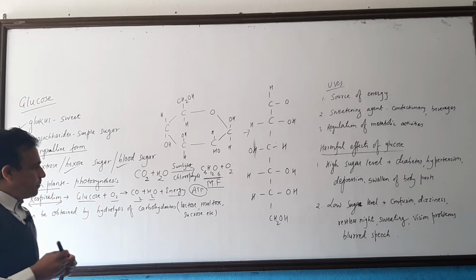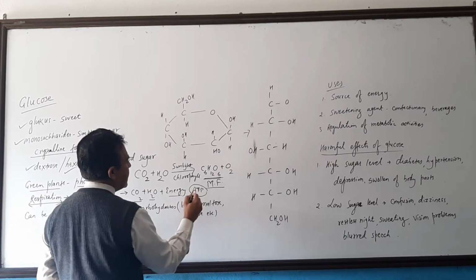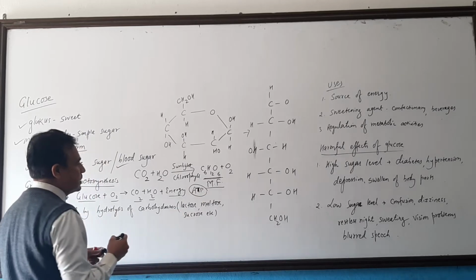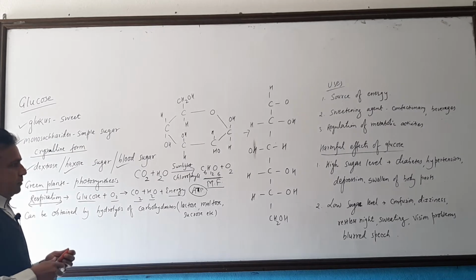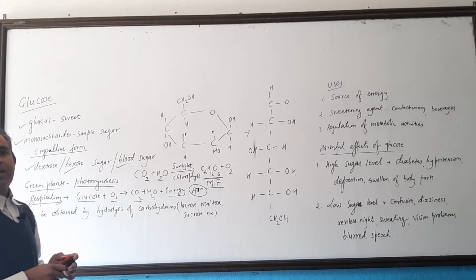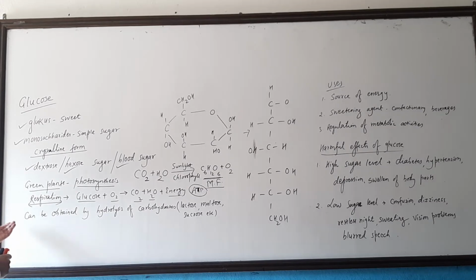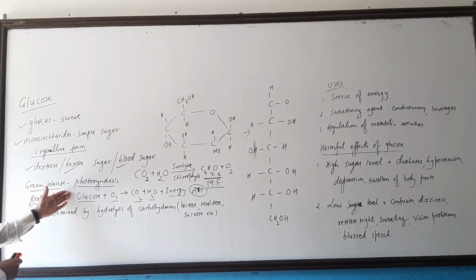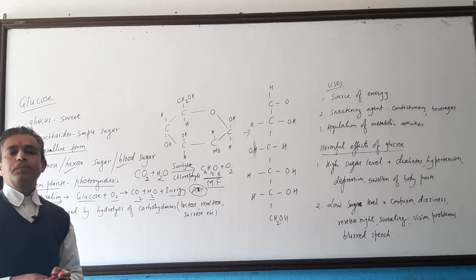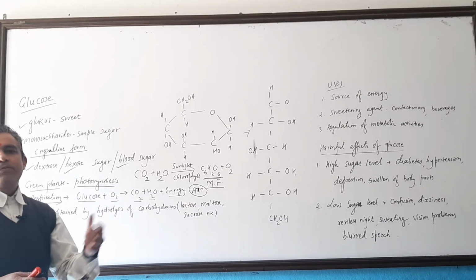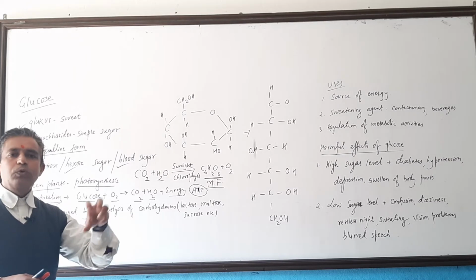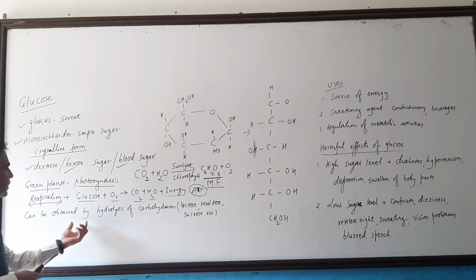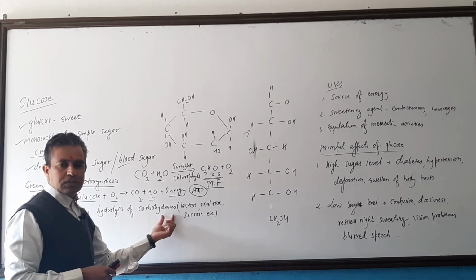What is the full form of ATP? Adenosine triphosphate. It is stored in mitochondria. You have studied mitochondria is one of the most important cell organelles. And students, glucose is manufactured by green plants, but in the market also we can get glucose, no? That is not manufactured by green plants, because green plants use it for their purposes and store it in their food, and it can be obtained by hydrolysis of carbohydrates.